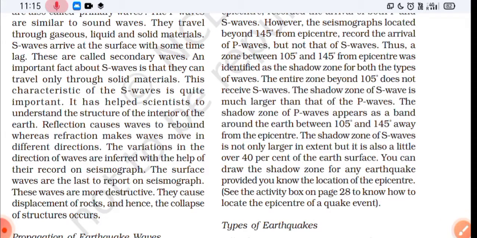Now we'll read about Mercalli's scale. It was developed by an Italian seismologist. It measures the destruction caused by an earthquake, and it ranges from 1 to 12.